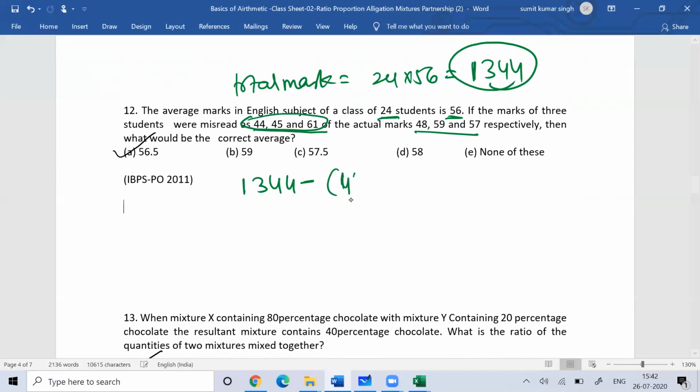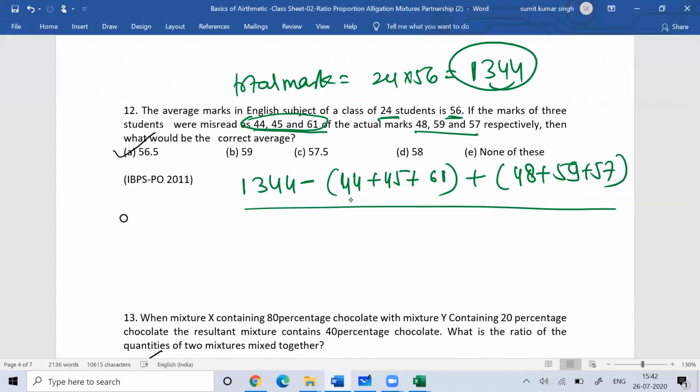So I'll remove their incorrect sum of the actual marks, and I'll add the correct sum. So that is 48 plus 59 plus 57, and this I'll divide by the total 24. So this is the calculation, simple. So 1344 minus 45 plus 45 is 90, 90 minus 1 is 89. So this is 89 plus 61, that is 150.